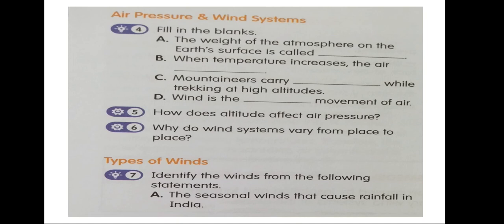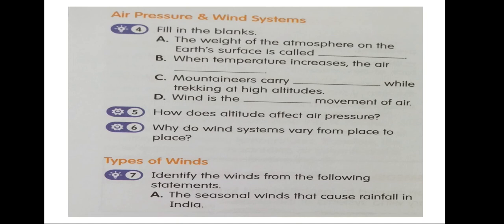So your answer might match with mine. Air pressure and altitude are inversely related, meaning that air pressure is higher near the Earth's surface and lower at higher altitudes. This is because air is thin at higher altitudes and densest at sea level. Now question number 6. Why do wind systems vary from place to place?